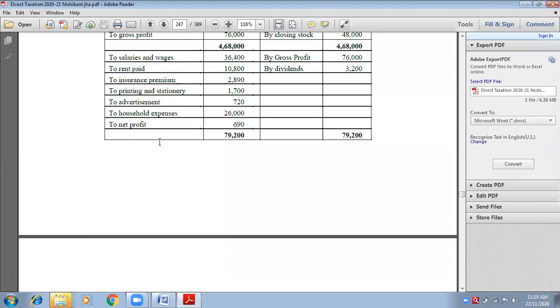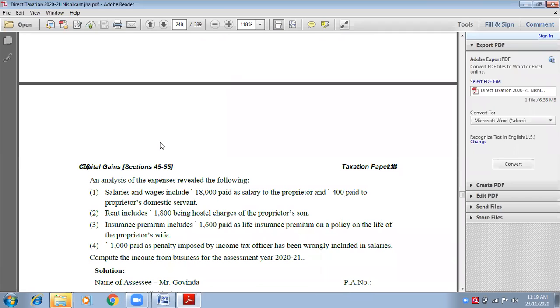But I think the adjustment is given. Can you read out the adjustment? Yes, ma'am. Read it out loudly. Salaries and wages include 18,000 paid. Second, rent. Rent includes 1,800 being hostel charges of the proprietor's son.